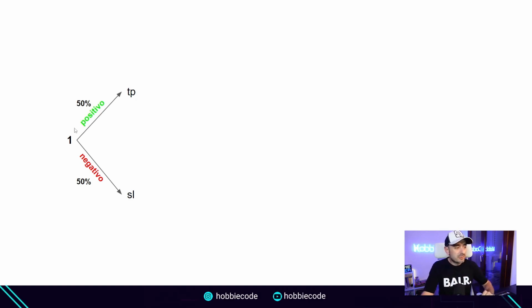Therefore, after the first trade, opened randomly on any asset you choose, I recommend that you open the trade on an asset where you pay the lowest possible commission, ideally one with no commission and a spread that is not too high. We open the first trade, and since it is opened randomly, it can either be positive or negative. It doesn't matter if we win or lose, we have a 50% probability.